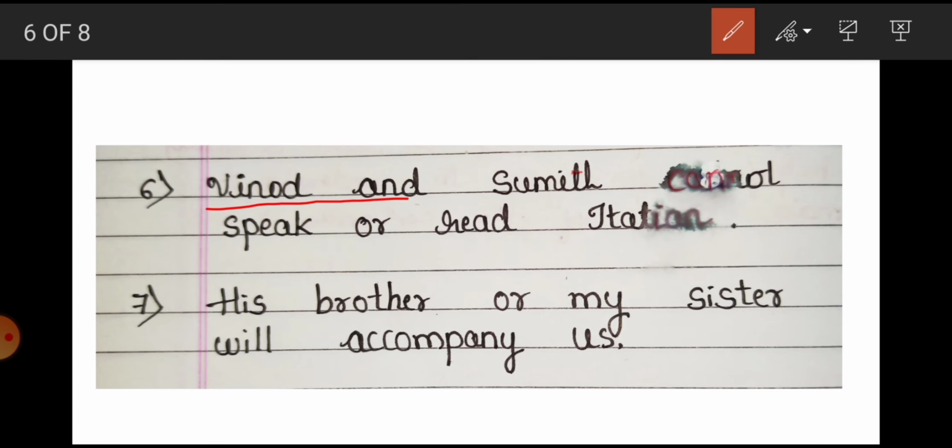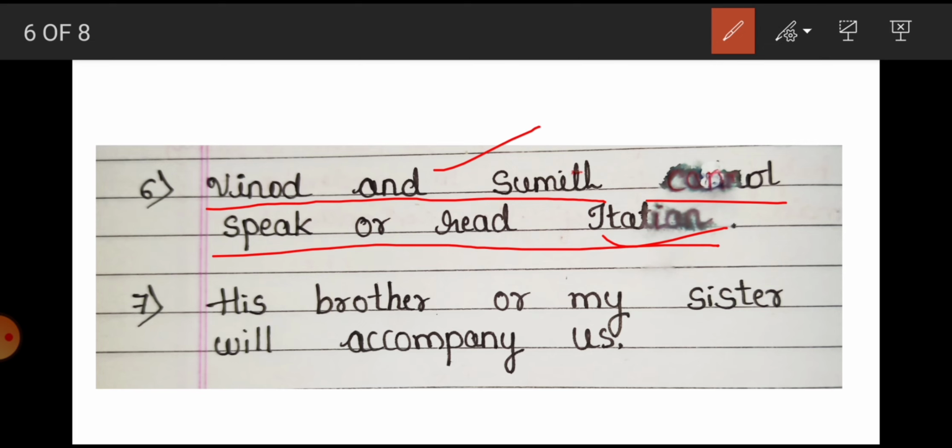This is our compound subject, and this is "cannot speak or read Italian." That is our compound predicate, because that is showing two actions. Two subjects are performing two actions, two activities: they cannot speak and read also. So this is our compound predicate and this is our compound subject.